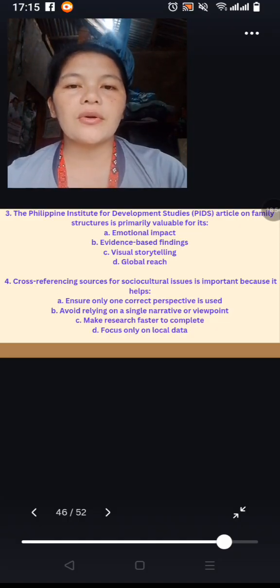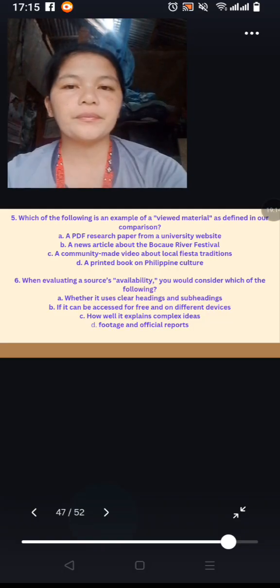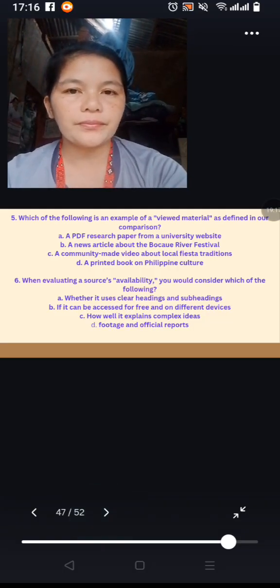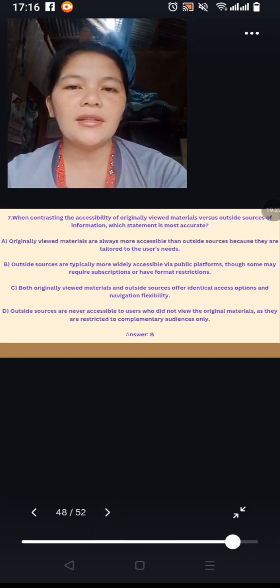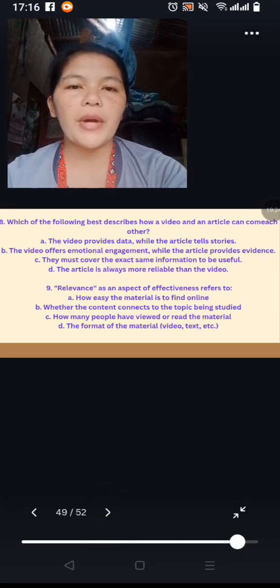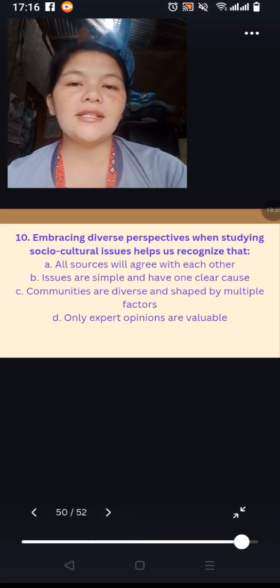Number 4. Cross-referencing sources for socio-cultural issues is important because it helps A. Ensure only one correct perspective is used. B. Avoid relying on a single narrative or viewpoint. C. Make research faster to complete. D. Focus only on local data. Number 5, number 6, number 7, number 8, number 9, and this is number 10.